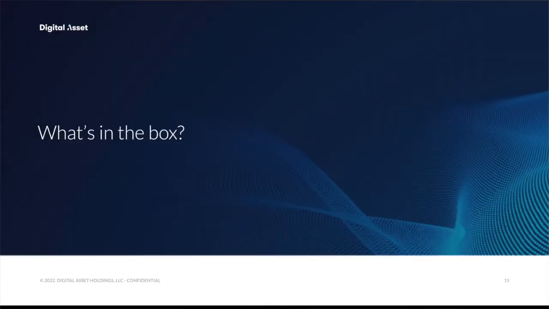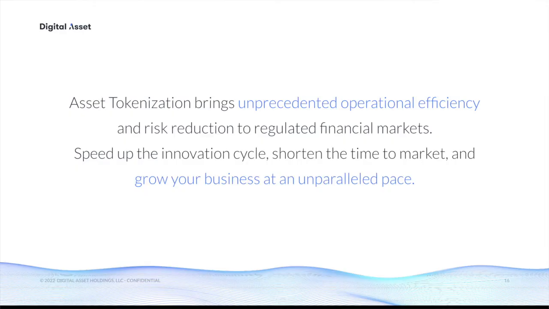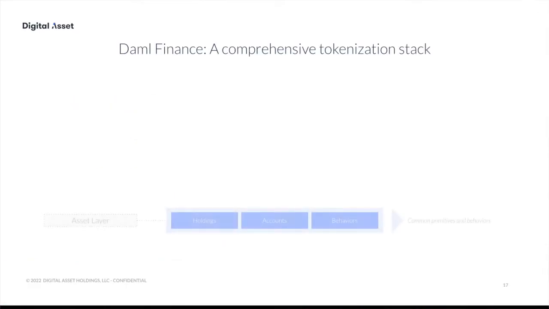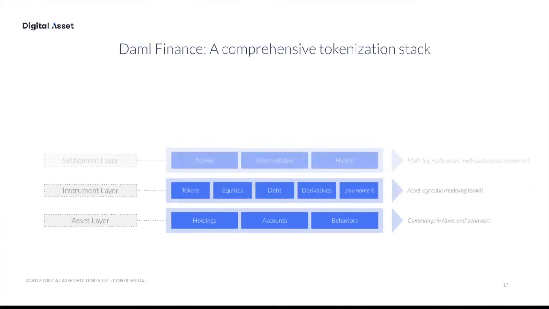So let's get to the actual unboxing. First, regarding asset tokenization, that's a word that's been thrown around quite a lot, and it relates to operational efficiency, risk reduction, speeding up the innovation cycle, shortening time to market, and so on, and ultimately growing your business. But the question is how, and what is our take on tokenization? So in this slide, I'll be talking about the tokenization stack that's provided in this library.